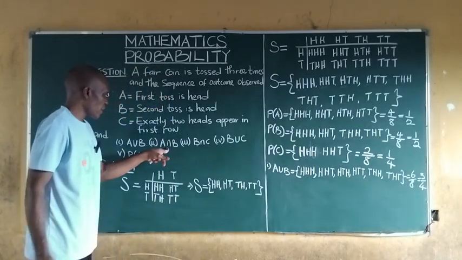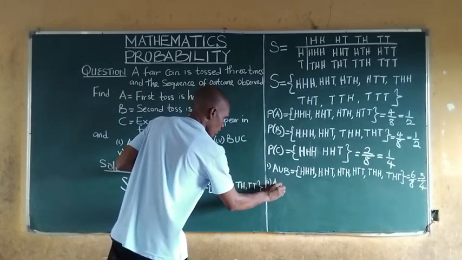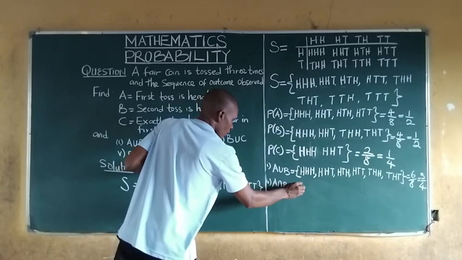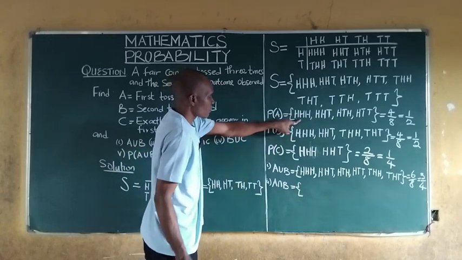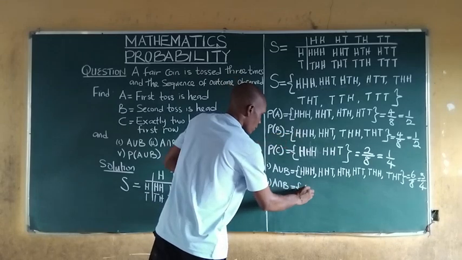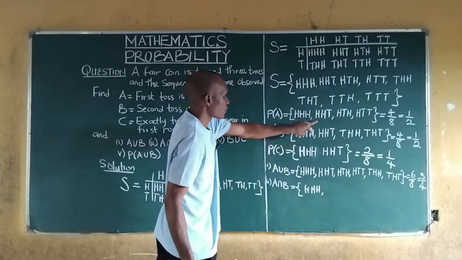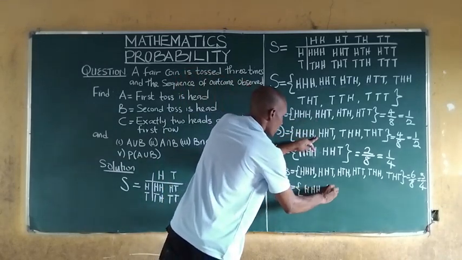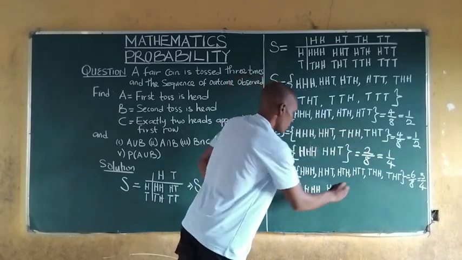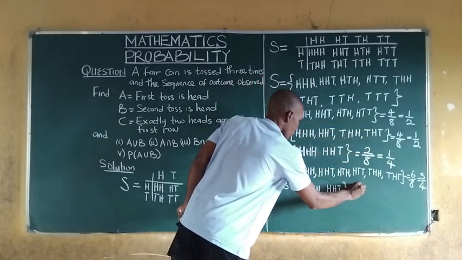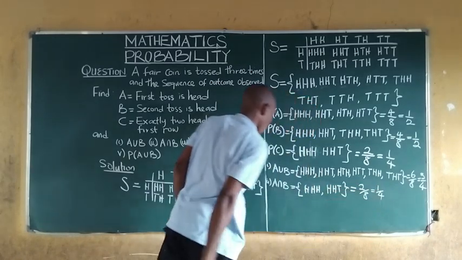We are also asked to find A intersection B, the set of all elements that are common to both A and B. If you watch out, this and this is common: head, head, head, so we take one. This and this is common: head, head, tail. The others are not common. So we just have 2, which is 2 all over 8, which is 1 all over 4.